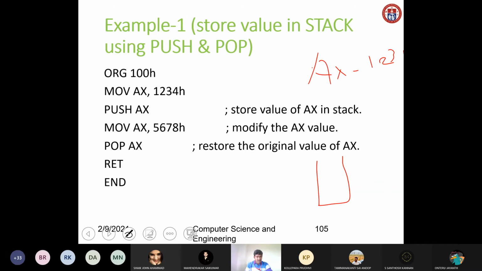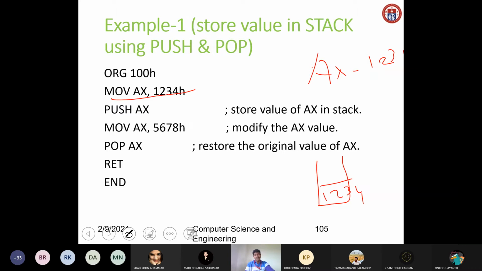Can anybody tell what is the value of AX now? What is the content of AX? Here, after this, what is the value of AX? Yes, the AX value is 1234. So that value I am moving into the stack. Now the value at the top of the stack is 1234.